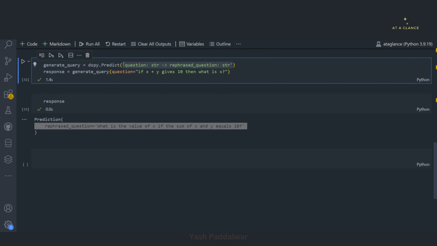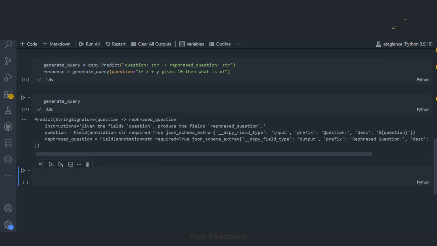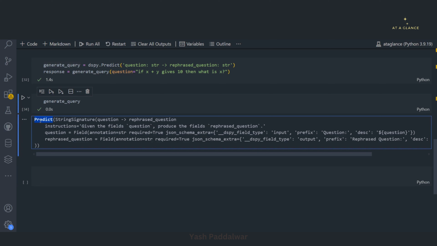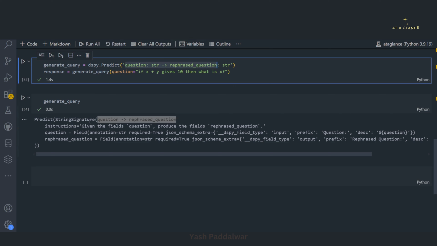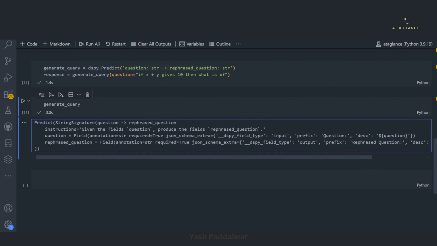Let me show you in the backend what exactly is happening. So now if I try to copy this, and show you what exactly this is, let's print it. You can see this. It is nothing but a predict object inside which there is a signature. You can see the signature has got printed over here, and the instructions are. Now the DSPy framework automatically defines these instructions: given the fields question, produce the field rephrased question. Also along with that, it has declared the type of whatever input is going to be coming to it. So this is how DSPy works. At the backend, it automatically writes the instructions.